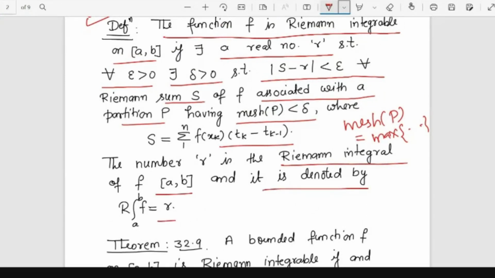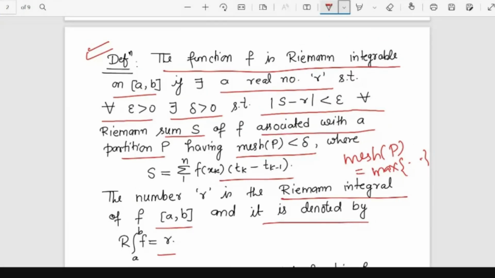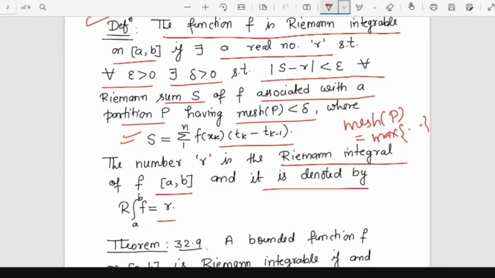It is denoted by R integral from a to b of f. So basically, you see what is happening here. There are infinitely many choices for the Riemann sum S. If we are able to find a fixed real number r such that we can approximate all those Riemann sums to this number r, then we say that this number r is called the Riemann integral of the function f on [a, b]. Mathematically, we approximate all the Riemann sums by r by this.